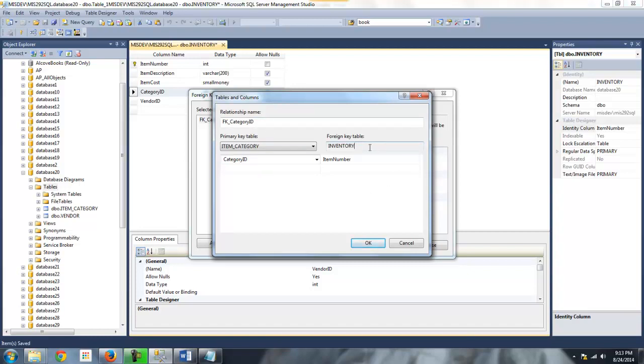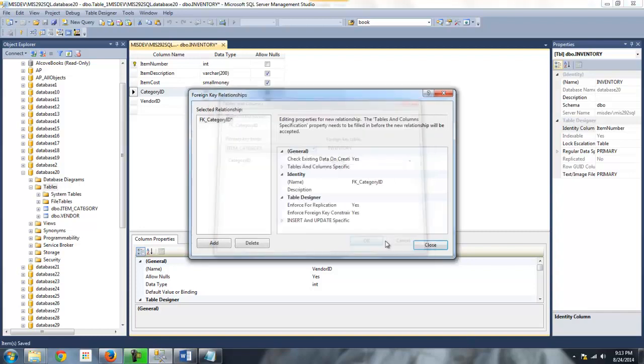Now the foreign key table is the table that we're in. I can't change that, but I need to change it here. It's not item number, that's not the foreign key we're talking about right now. It's category ID. All right. So I am going to click OK. So there's one of the foreign keys. I have to do another one though.